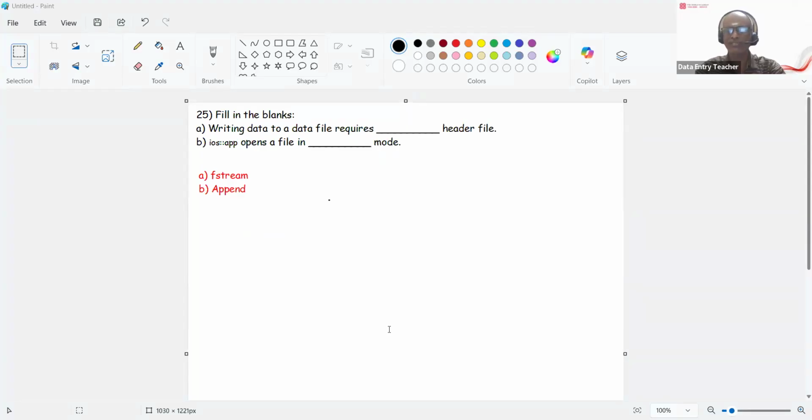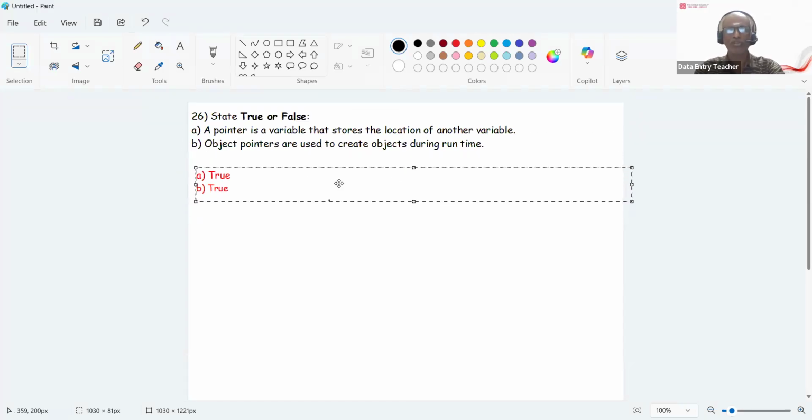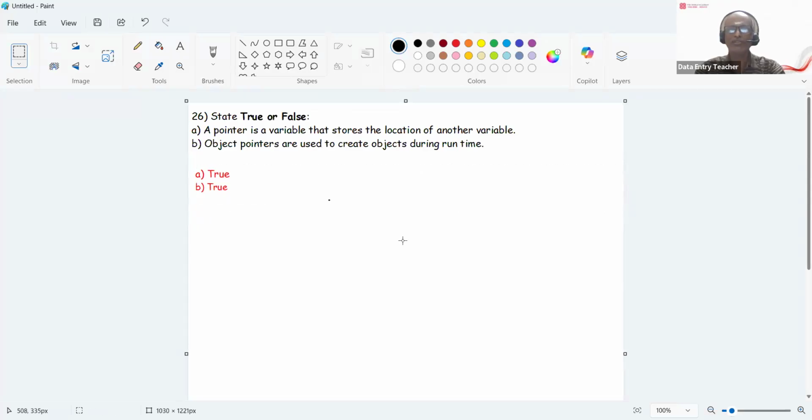So next one is say true or false. A pointer is a variable that stores the location of another variable. The second question is object pointers are used to create objects during the runtime. Both are true. A pointer is a variable that stores the location of another variable. Yes, correct. Object pointers are used to create objects during runtime. Yes, true.